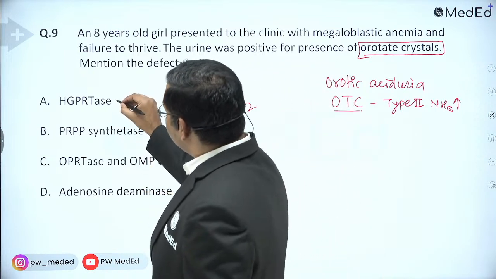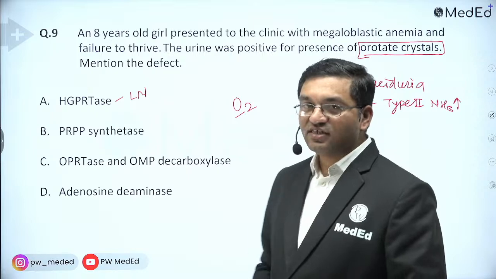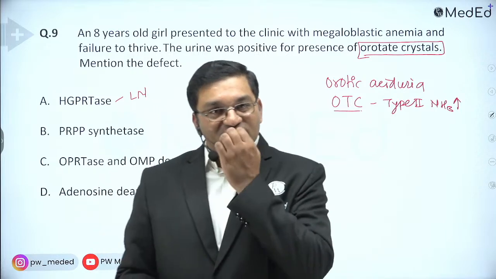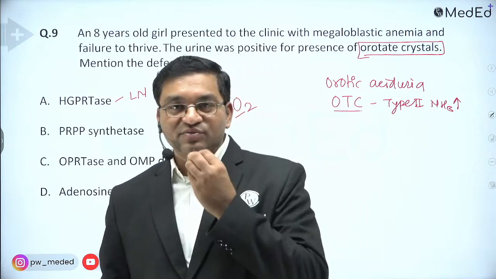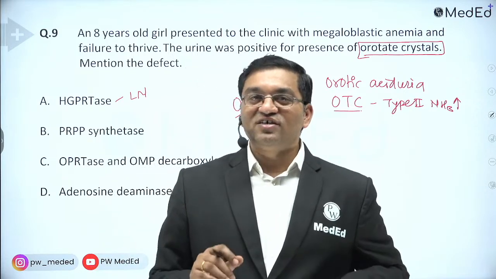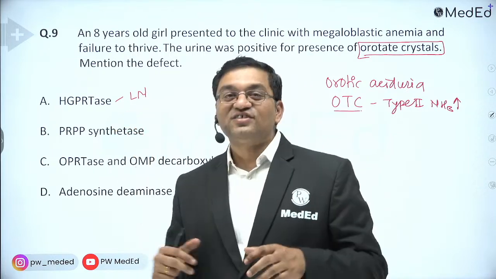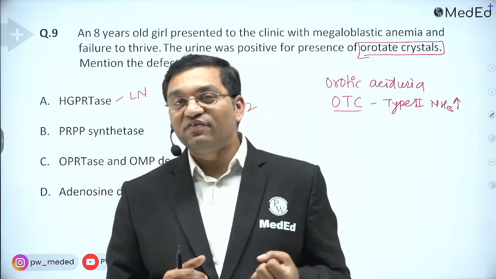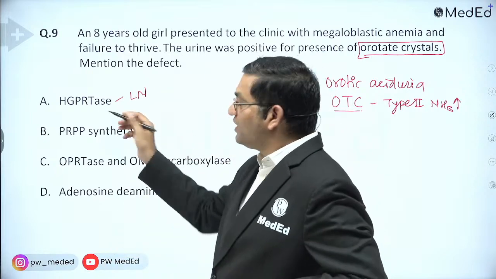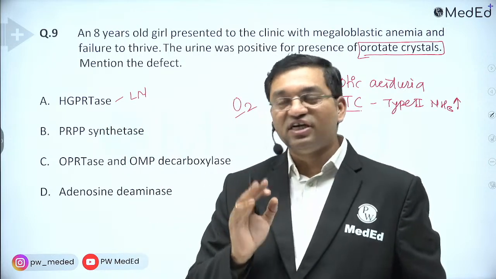HGPRTase deficiency causes Lesch-Nyhan syndrome. What is Lesch-Nyhan syndrome? An X-linked disorder typically affecting males, having an irresistible urge to bite their fingers and lips during stress. All of you may have the habit of biting your fingers, but here it is severe, self-mutilating behavior, and it can cause bleeding.